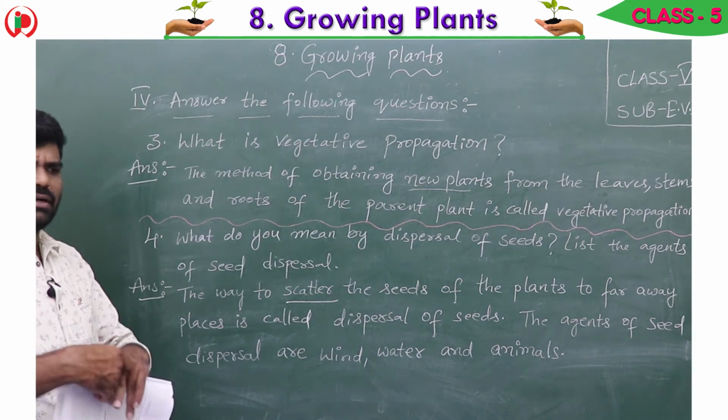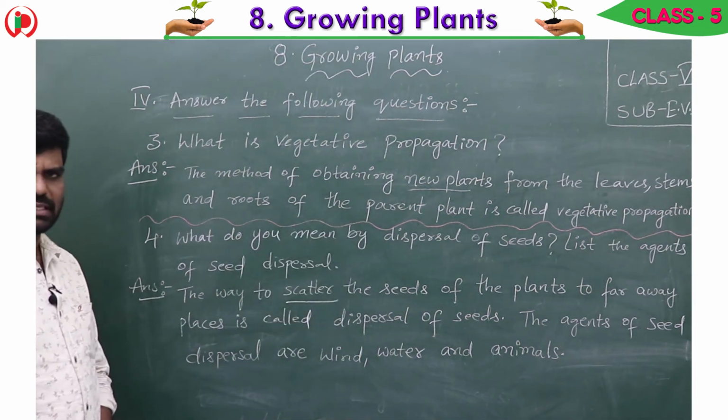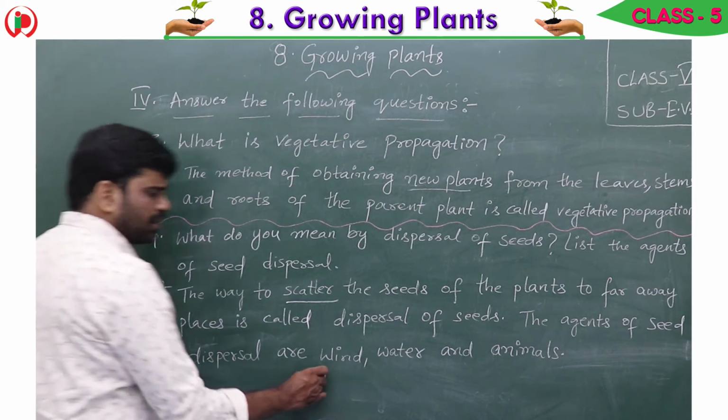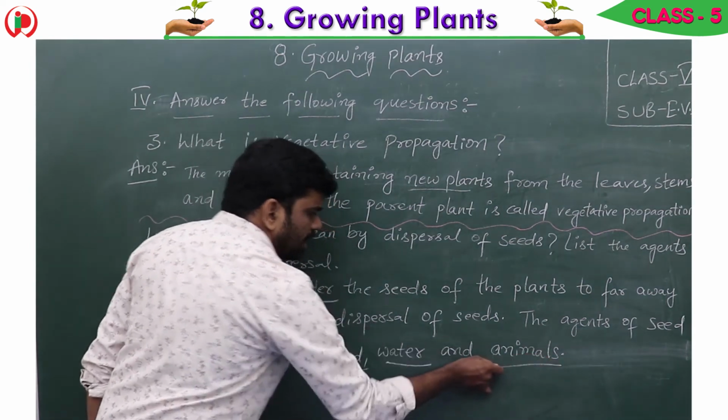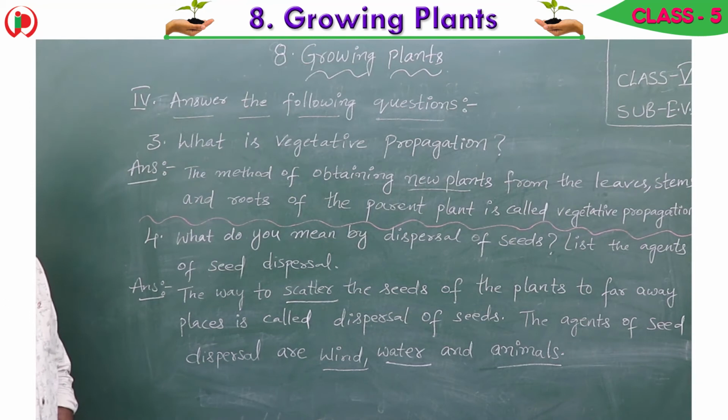That means the scattering of the seeds is called dispersal of seeds. Then what are the agents? The agents of seed dispersal are wind, water and animals. So once again, the way to scatter the seeds of the plants to faraway places is called dispersal of seeds. The agents of seed dispersal are wind, water and animals.